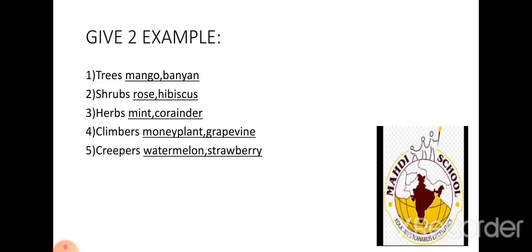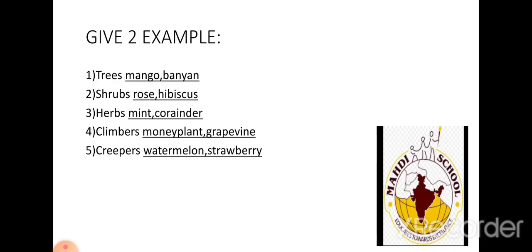Which are the climbers? The climbers are the plants which grow with the help or the support of other plants or stick, wall or anything. Which are that? Money plant and grapevine. What is the spelling of money plant? M-O-N-E-Y, money. P-L-A-N-T, plant.